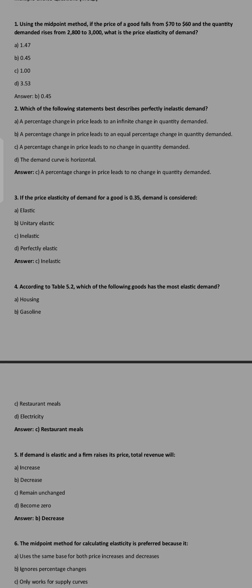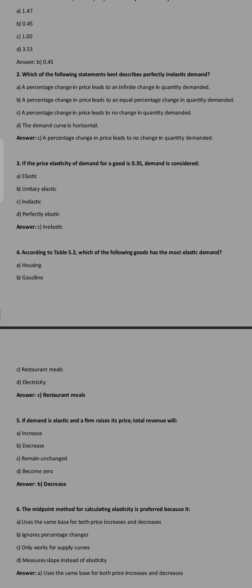MCQs number 4. According to table 5.2, which of the following goods has the most elastic demand? The answer is option number C, restaurant meals.